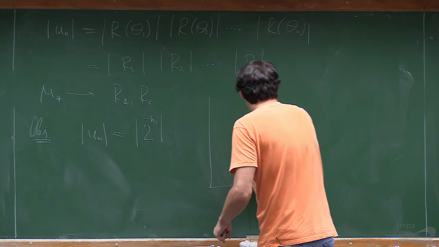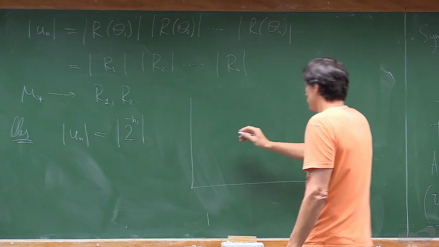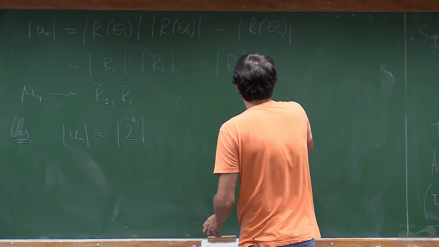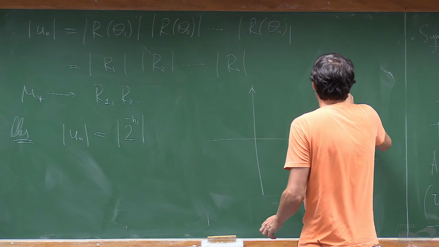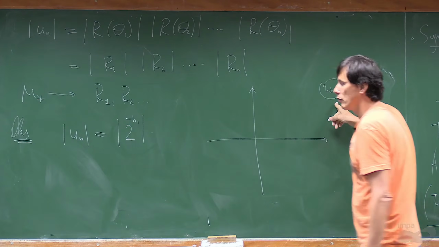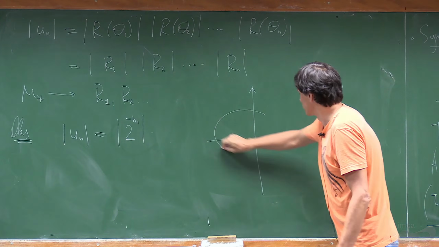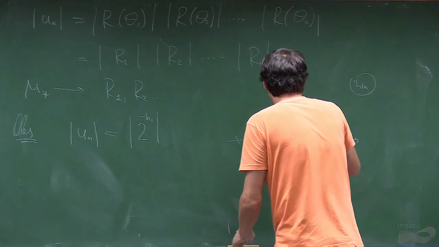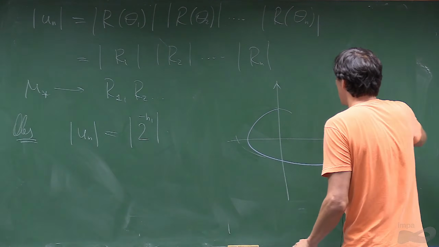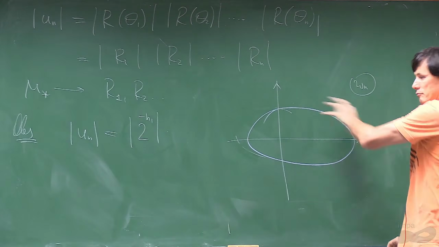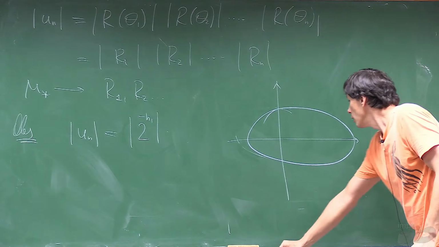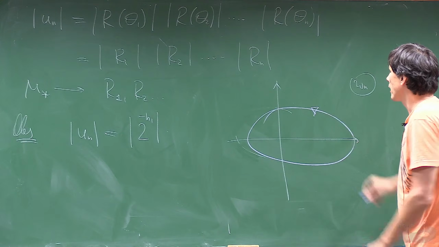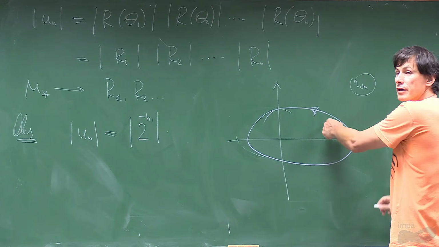On a complex plane we have an attractor, something which is not a circle. And at large time, our variable sits on the attractor.